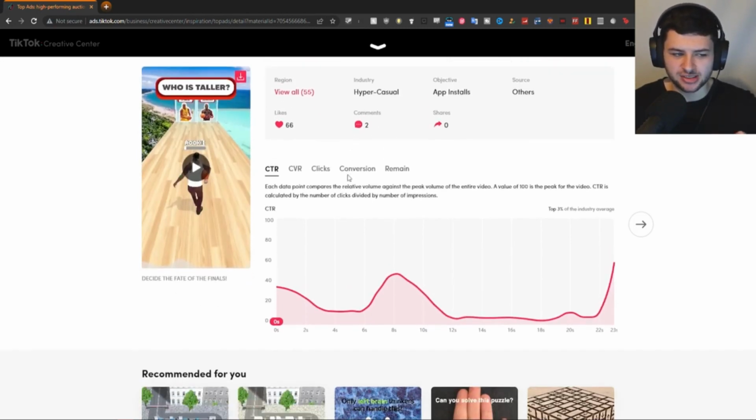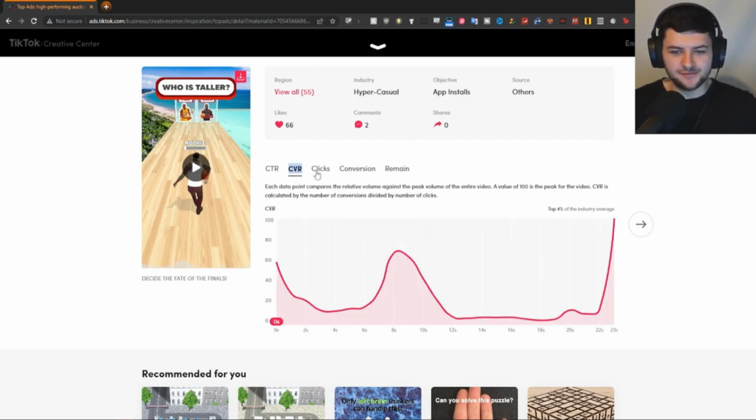But the thing which we're interested in most is this graph over here, because this graph allows us to see some interesting data. So we have CTR, which is click-through rate. This is pretty useful. Each data point compares the relative volume against the peak volume of the entire video. A value of 100 is the peak for the video. CTR is calculated by the number of clicks divided by the number of impressions. So click-through rate is going to be useful. We have the CVR here. So CVR is our conversion rate. That's what it stands for. CVR is calculated by the number of conversions divided by the number of clicks.